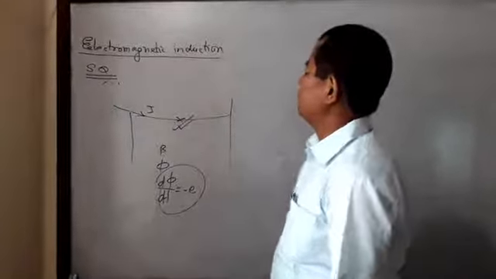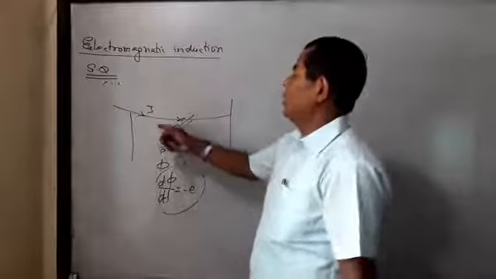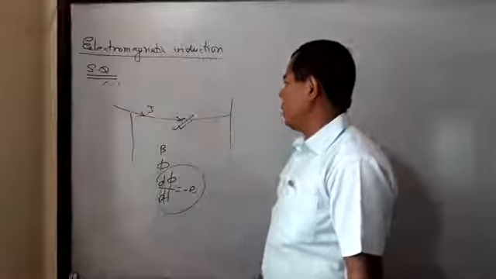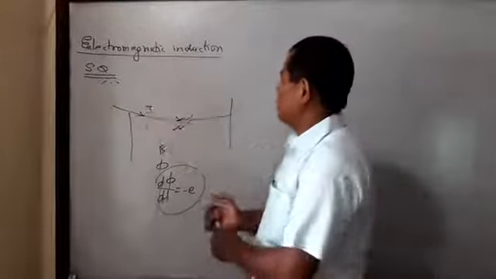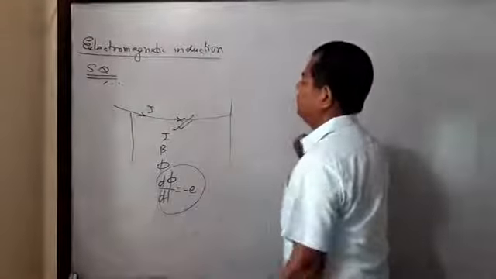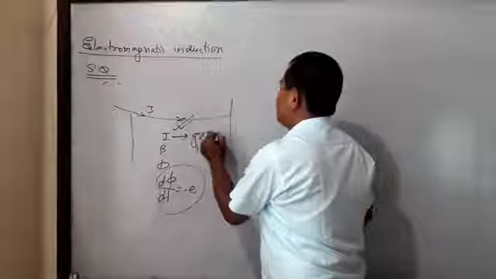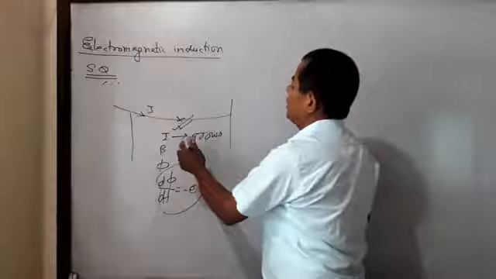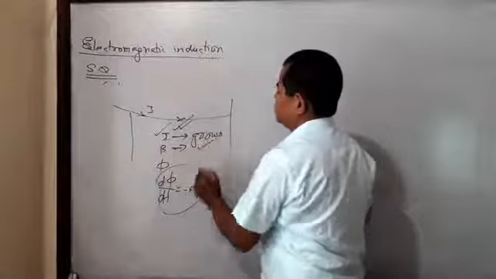This is the answer. Listen again about this question. When we switch on the current in the high tension wire, the current increases. As the current grows, the magnetic field also grows.